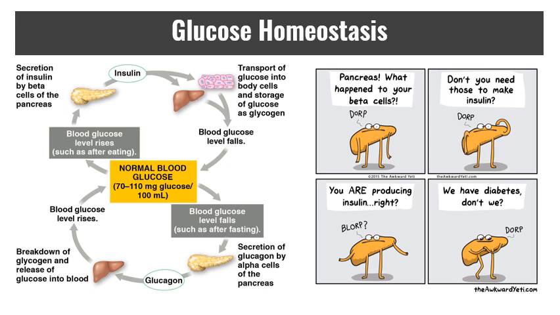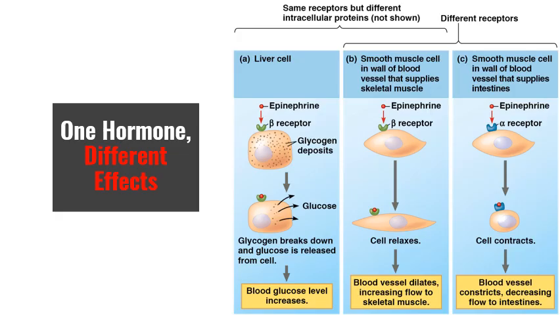Someone who's type 1 diabetic doesn't produce insulin, or doesn't produce enough insulin. Somebody who's type 2 diabetic has been overexposed to sugars for so long that the body no longer responds to insulin. So this is just one of the most common examples of a metabolic balance and those simple hormone pathways that are part of the homeostatic control system.